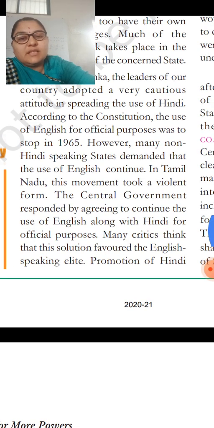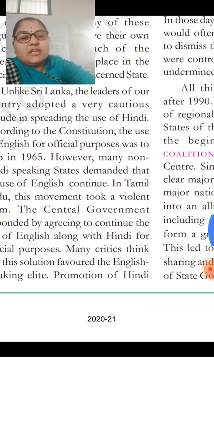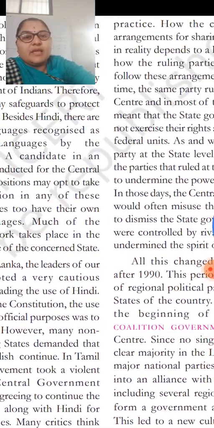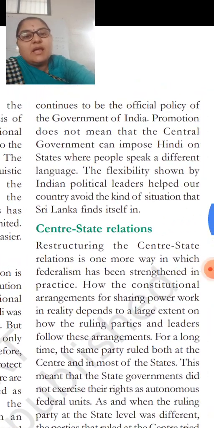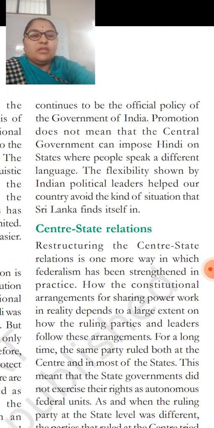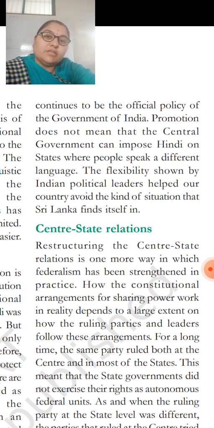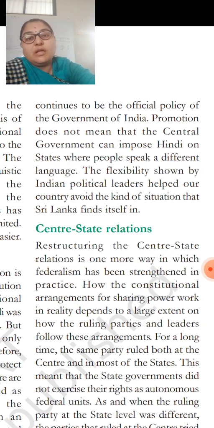Many critics think that this solution favored the English speaking elite. Yes, this practice has favored the English speaking elite, and English continues to be the official policy of the government of India. Promotion does not mean that the central government can impose Hindi on states where people speak a different language. So promotion of Hindi does not mean that it has to be imposed on the different states where they are speaking different languages.